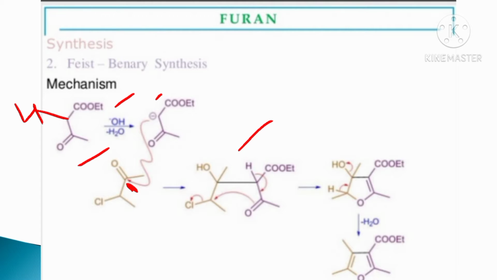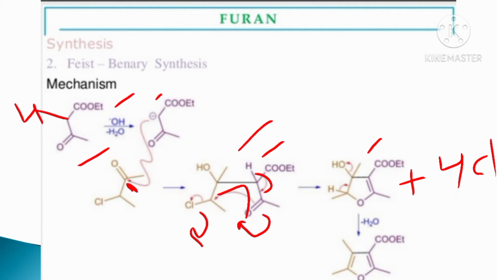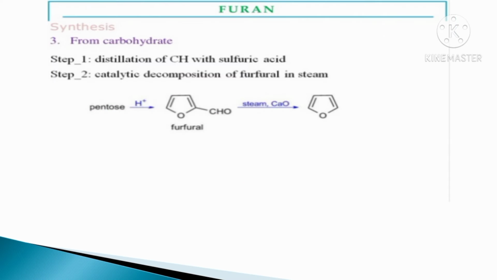Next, loss of this proton, this bond shifted here, and this O minus, or this negative charge, attacks here and Cl minus departs. Okay, and this structure is formed, and the byproduct is HCl. Next, dehydration, loss of a water molecule, and the formation of the substituted furan ring.